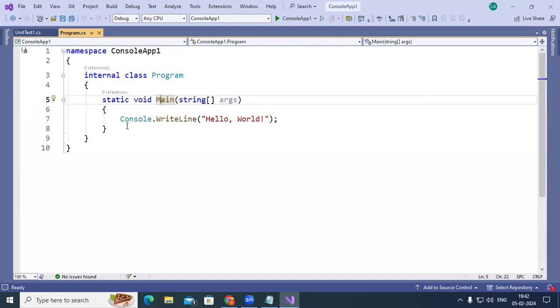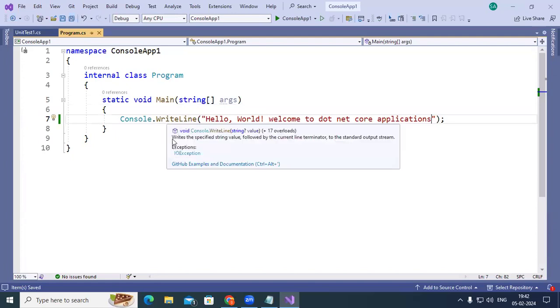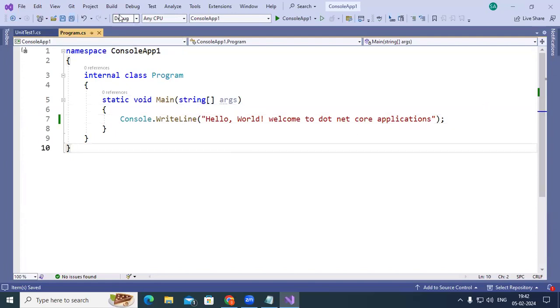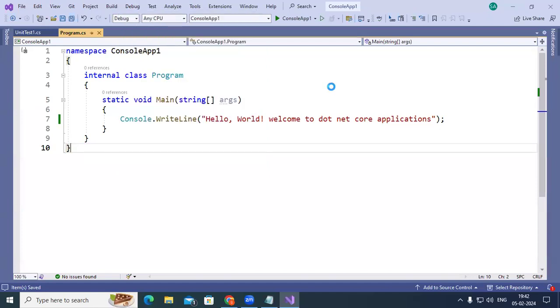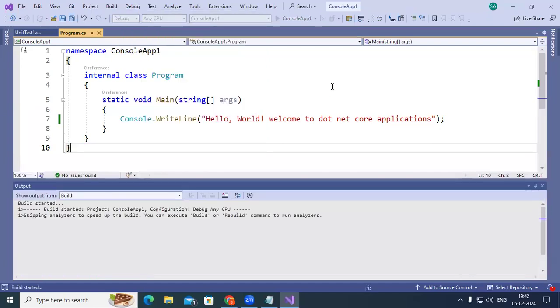And what is written in this Console.WriteLine? Hello world. Welcome to, here I add, welcome to .NET Core applications. So like this, I have changed it here using Console.WriteLine. Then I try to run this. You can go here and click on Start Debugging. Your application should run now without any errors.